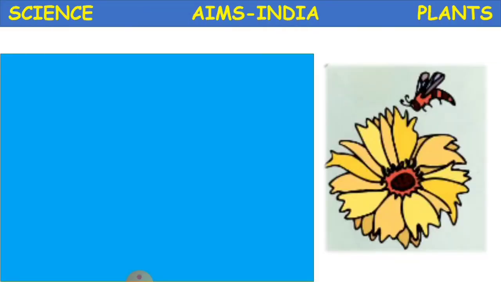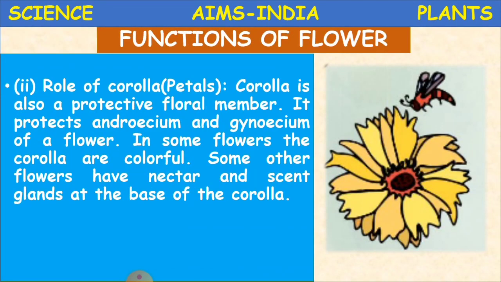And now what about the role of corolla, that is petals. The corolla is also a protective floral member, okay. Floral is nothing but what belongs to the flower. We call them floral. And corolla is also a protective floral member.